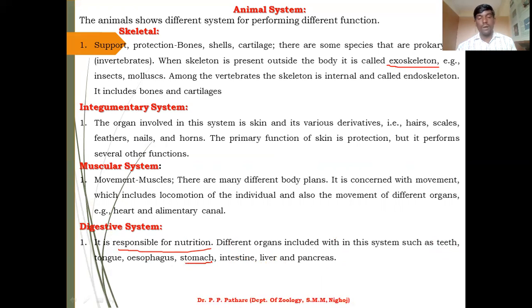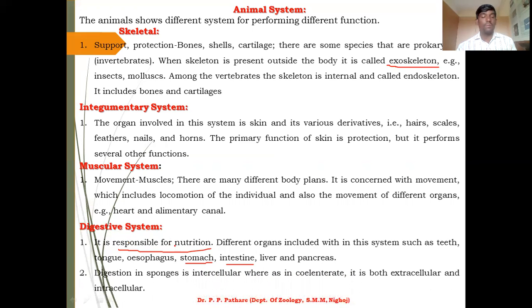For example, the stomach is useful for storage of food material. Then the intestine is useful for storage of digested and undigested food material. Then the liver and pancreas secrete digestive juices or digestive enzymes for digestion of food material inside the body. So it is helpful to digest the food material easily inside the animal body.